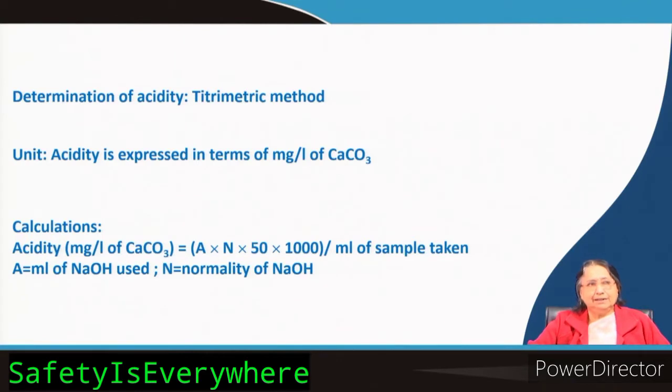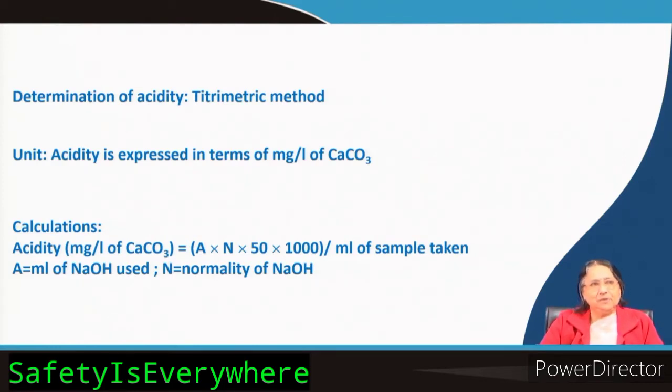If it is an acidic solution, then the methyl orange will give a pinkish red color. I told you that methyl orange gives pinkish red color in acid. So, it will be pinkish red, and then you start your titration with addition of standard alkali solution from the burette.